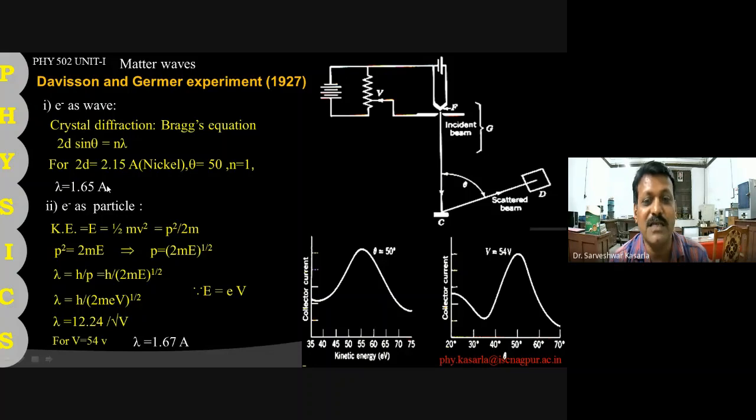That means our prediction that the electron is acting as a wave and also as a particle is correct. So this is the experimental verification, the Davisson and Germer experiment, to show that waves are associated with matter.